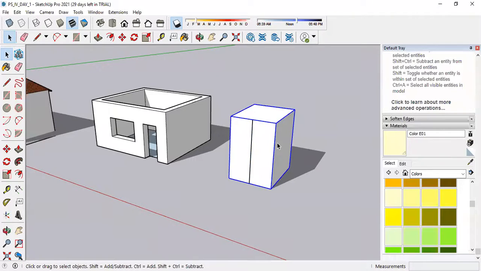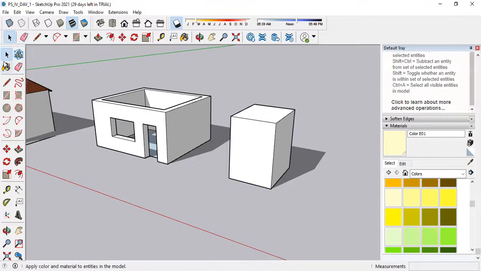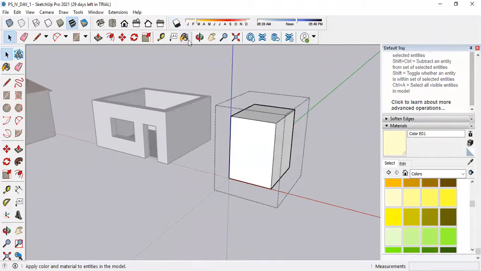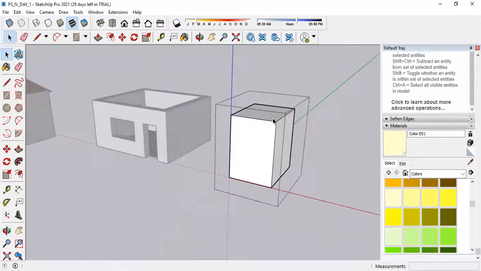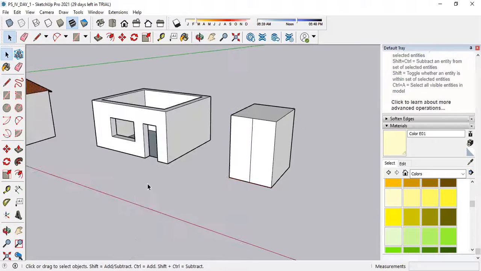But if I want to add that line or any other changes in the same group, then select the selection tool, double click on the object. So here you will see these dotted lines that indicate the object is in edit mode. Now I will be able to edit this group or this object. If I draw a line from midpoint to this midpoint and then come out of this, if I select this, the line will also get selected.